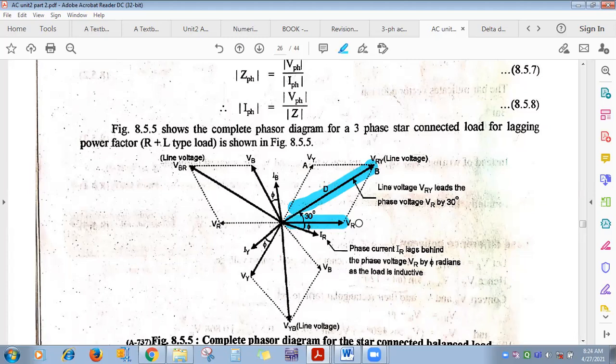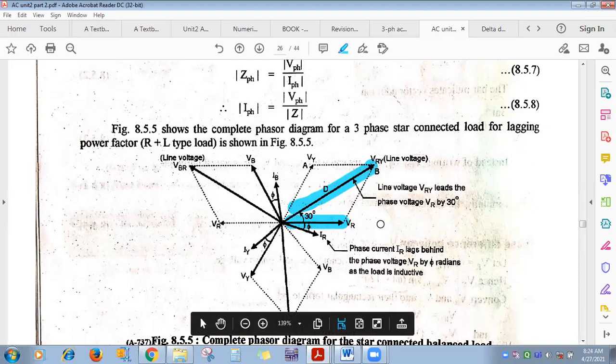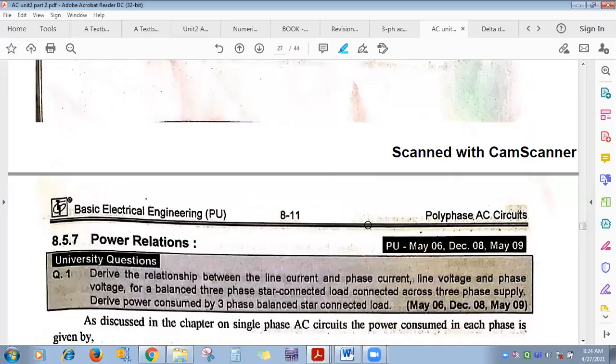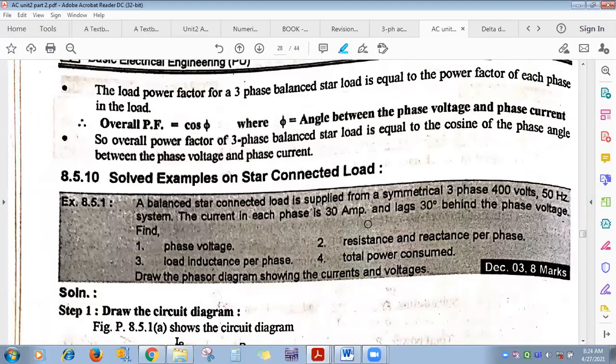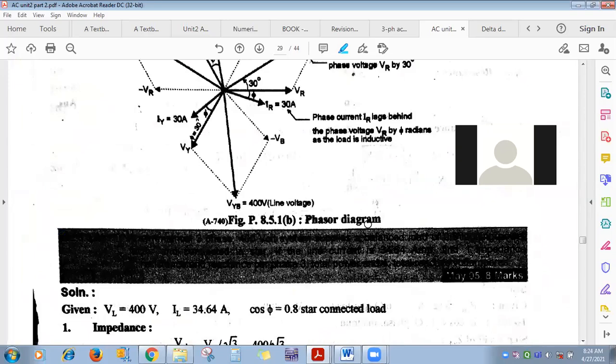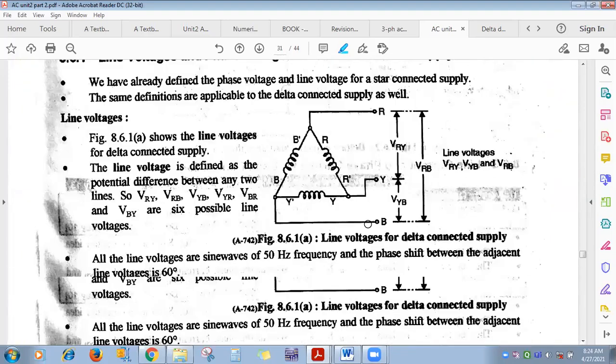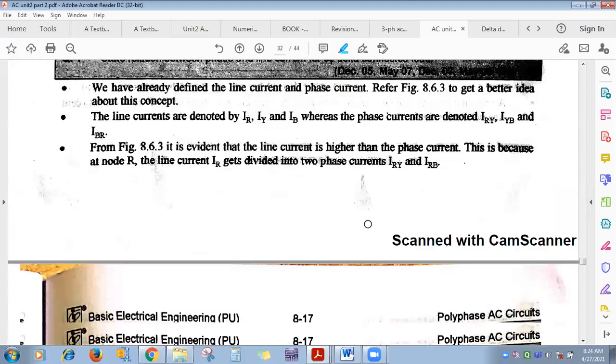Okay, so MCQ question: for a balanced 3-phase star connected load, what is the phase difference between VL and VPH? 30 degree. Does VL lead or lag? VL leads VPH by 30 degree. The reverse is the case for delta. But we have seen for delta, if you remember, that the current comes in which quadrant? Fourth quadrant for delta, meaning line current.